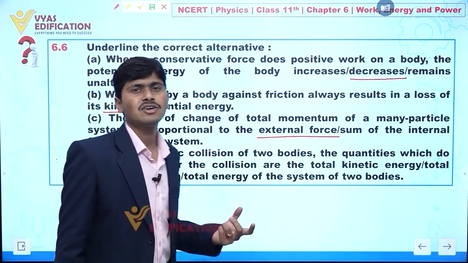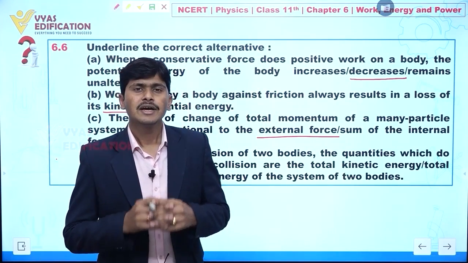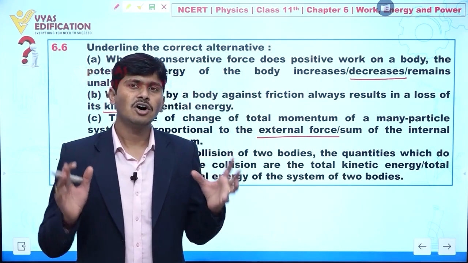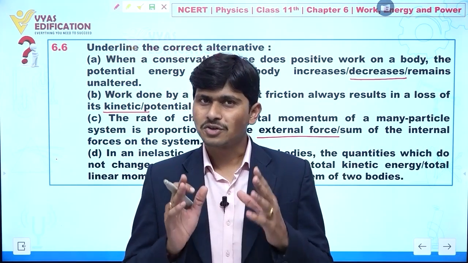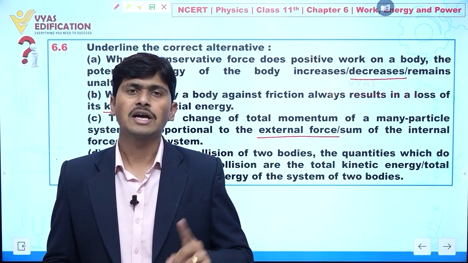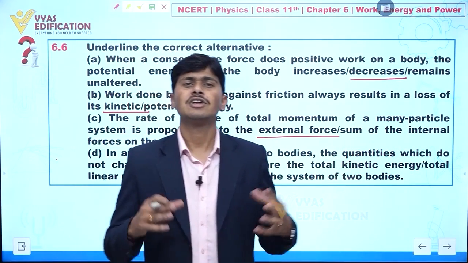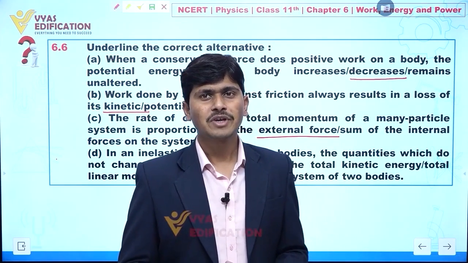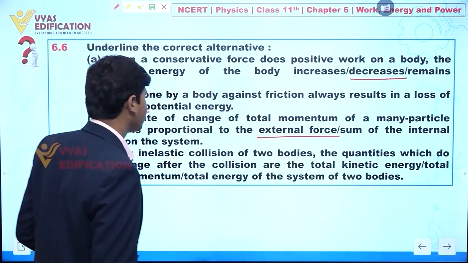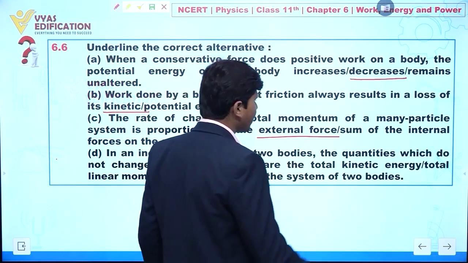Now if we talk about part D, we have an inelastic collision of two bodies. Now listen carefully. In an inelastic collision, the total linear momentum and total energy of a system remain constant. But kinetic energy does not remain the same; the kinetic energy of the system decreases, or we can say the initial kinetic energy is not equal to the final kinetic energy. Clear? So in this question, in an inelastic collision of two bodies, the quantities which do not change after the collision are asked, so total kinetic energy changes.